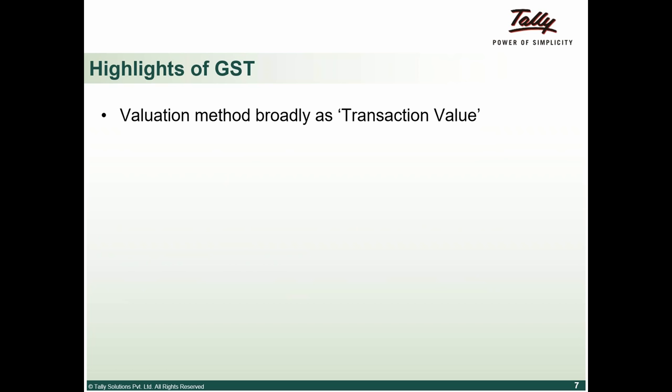Another important thing is the valuation method. So under excise, we have broadly 3 levels of valuation. One is based on the assessable value, which is what we call ad valorem. Then we have ad quantum, where the valuation is done based on the quantity, not on the selling price. The third kind of valuation is on MRP with abatement that has been provided, right? So now no more confusion.